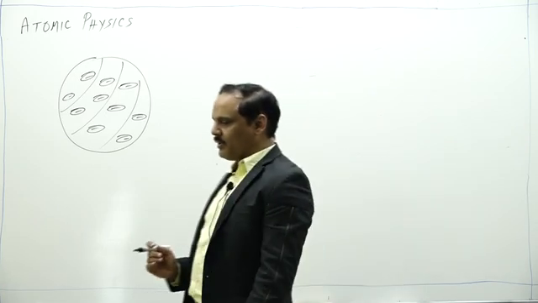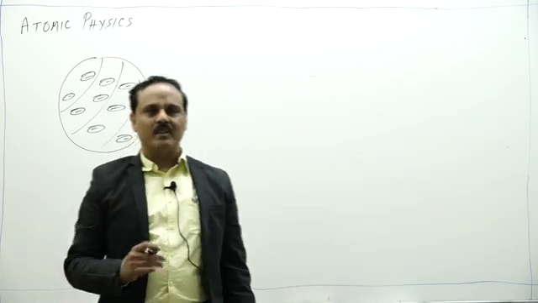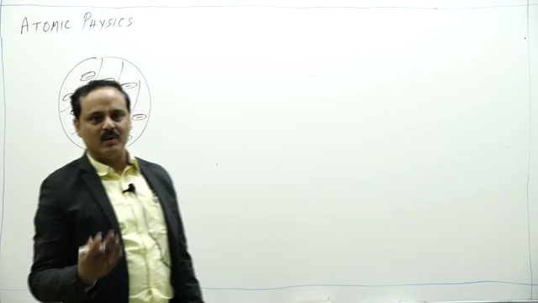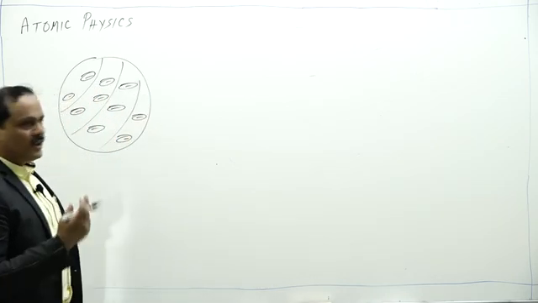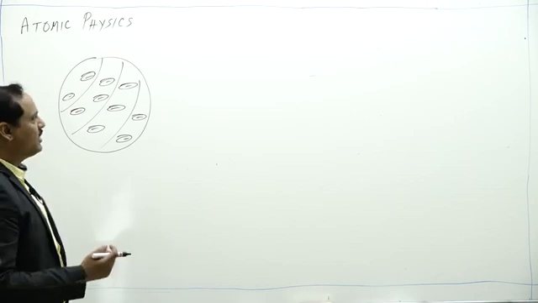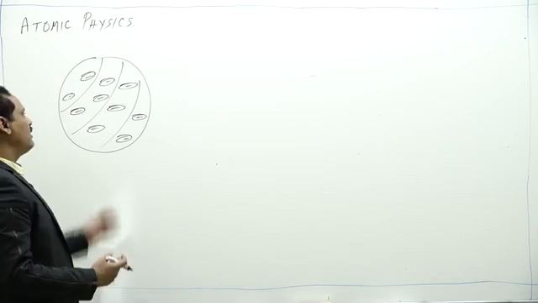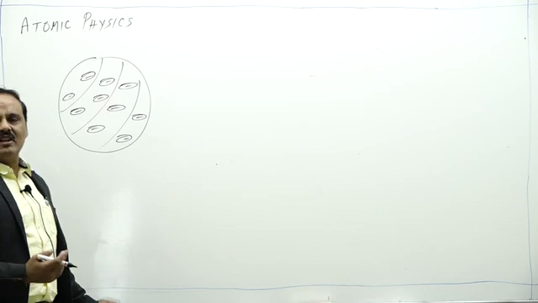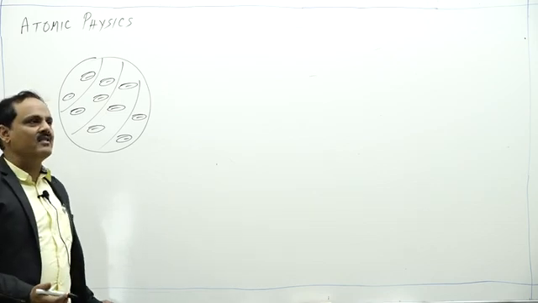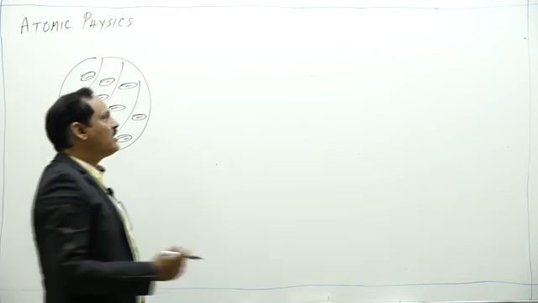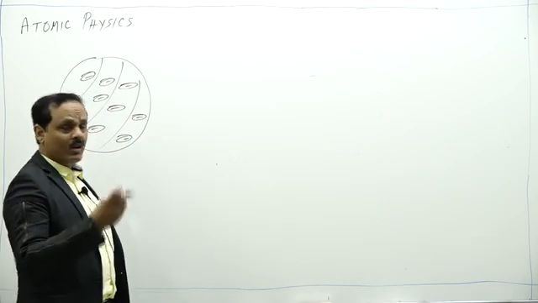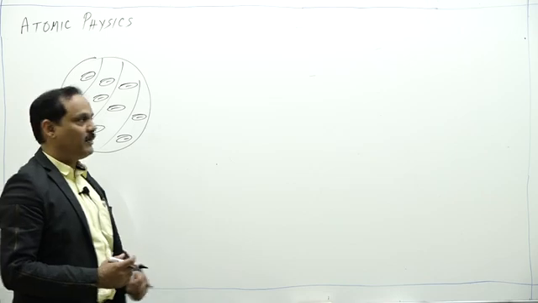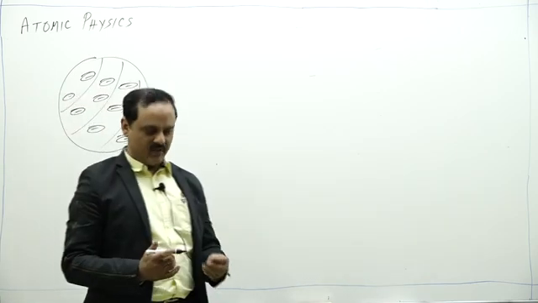So one particular problem is solved, but still the properties of different isotopes could not be explained. Now Thomson's student Rutherford did an experiment on atoms, that is known as Rutherford's alpha particle scattering experiment. What did Rutherford do? He took a thin gold foil on which he bombarded alpha particles and observed.